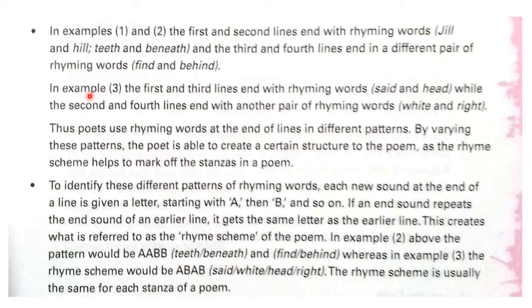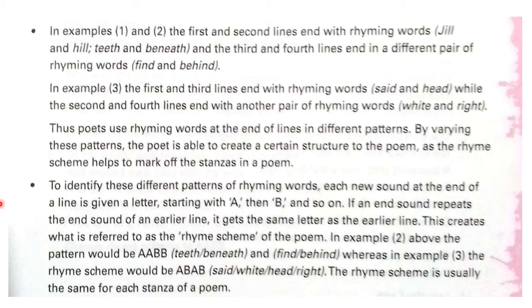In example 3, the first and third lines end with rhyming words said and head, while the second and fourth lines end with another pair of rhyming words, white and right. Thus poets use rhyming words at the end of lines in different patterns. These patterns are named as A A, or A B, or A B C. It can be of any pattern.